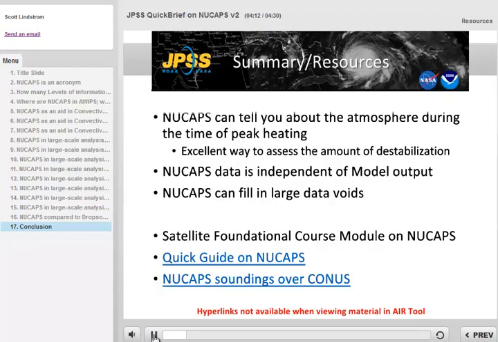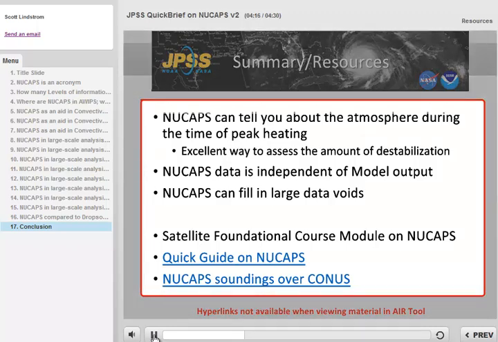Here are some summarizing remarks. Links to supplemental training materials are also listed here. NUCAPS values can be presented as horizontal grids as well, and that presentation can give valuable information. Look for those data in AWIPS in 2019 and beyond. This concludes a quick brief on NUCAPS. Thanks for listening.